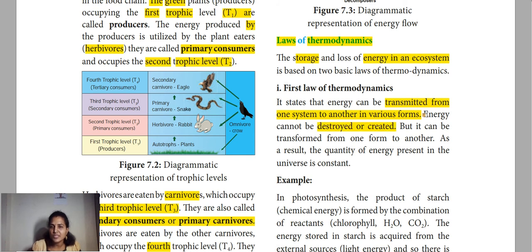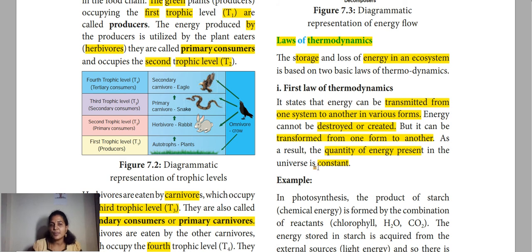So now here, energy cannot be destroyed or created. You have to remember this, it is a very important line. Energy cannot be destroyed or created, but it can be transformed from one form to another. For example, light energy is utilized, then that light energy will be converted into chemical energy. So one form to another form, the energy will be transformed, but there is no energy destruction and no energy formation. As a result, the quantity of energy present in the universe is constant.